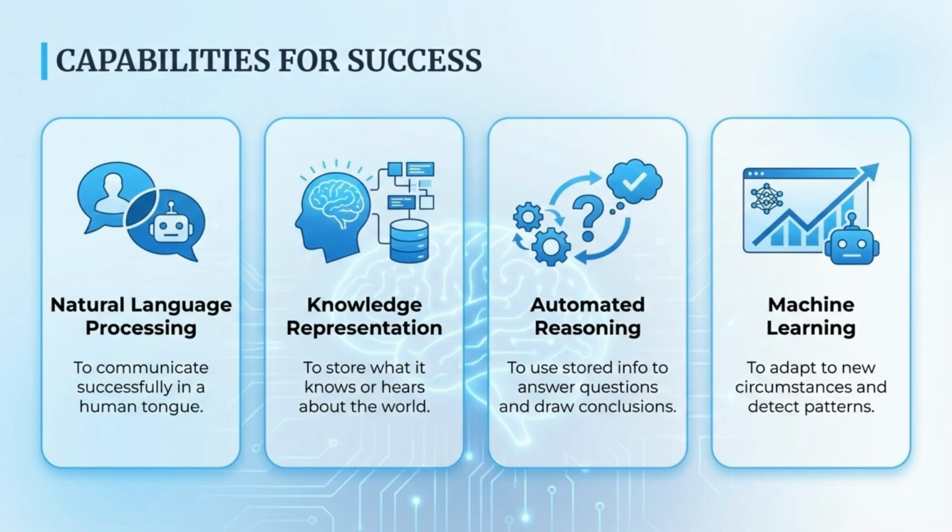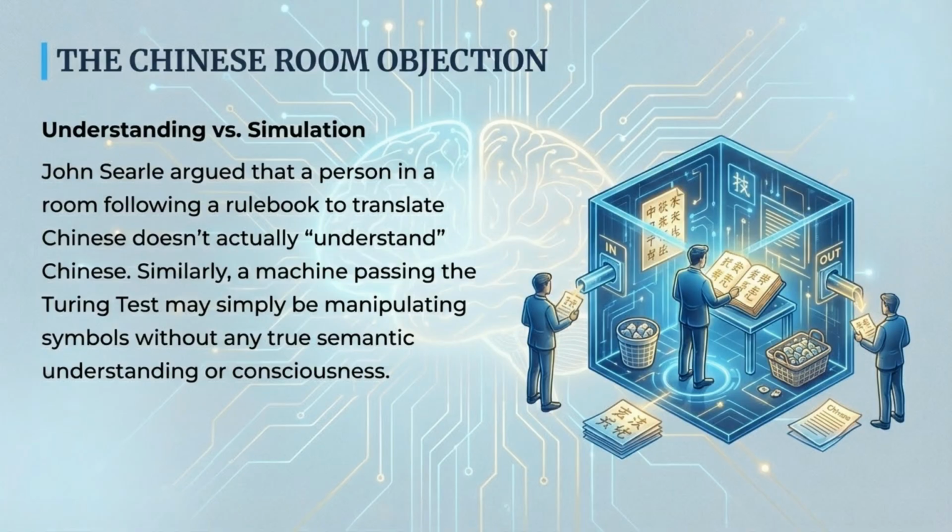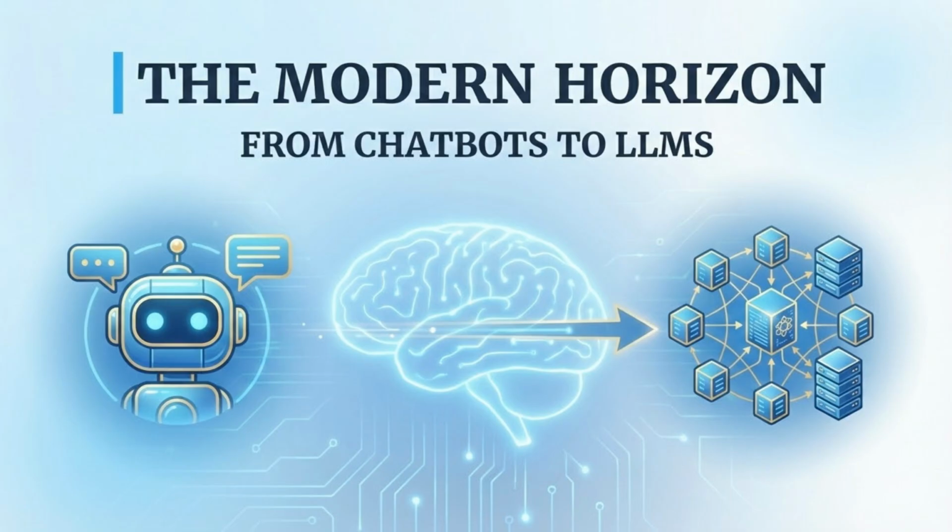Success in the Turing test requires several capabilities. These include natural language processing, knowledge representation, automated reasoning, and machine learning. One of the most famous challenges is the Chinese room objection. It argues that a machine passing the test might simply be simulating understanding by manipulating symbols without true consciousness or semantic understanding. The modern horizon of AI has moved from early chatbots to sophisticated large language models, or LLMs, constantly pushing the boundary of human-like interaction.